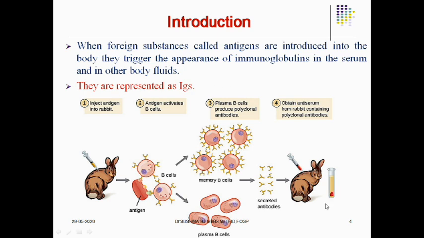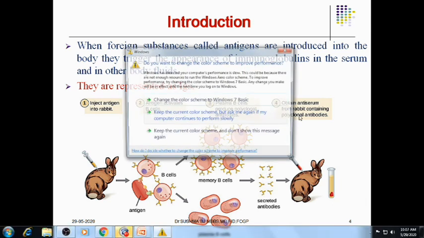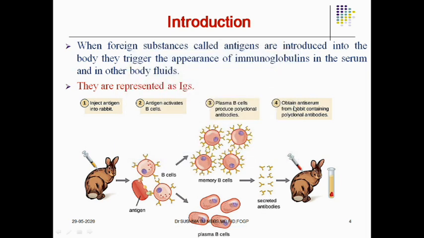Look at an example here. A rabbit. We are going to inject an antigen into the rabbit. The antigen is going to activate the B cells of the rabbit. The B cells are going to undergo proliferation. The plasma B cells are going to produce an enormous amount of polyclonal antibodies. These secreted antibodies, we obtain as antiserum from the rabbit, containing this polyclonal. By injecting back, we can obtain the secreted antibodies from the rabbit.